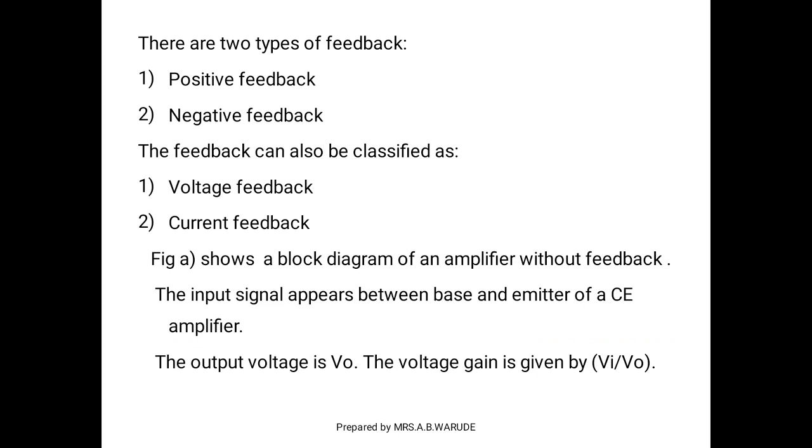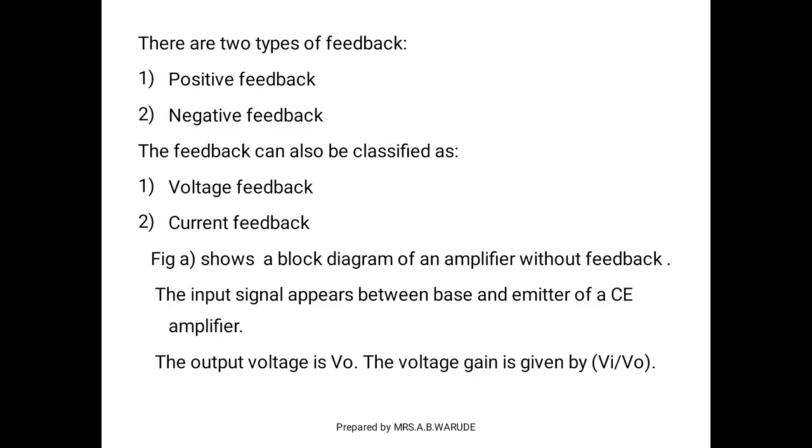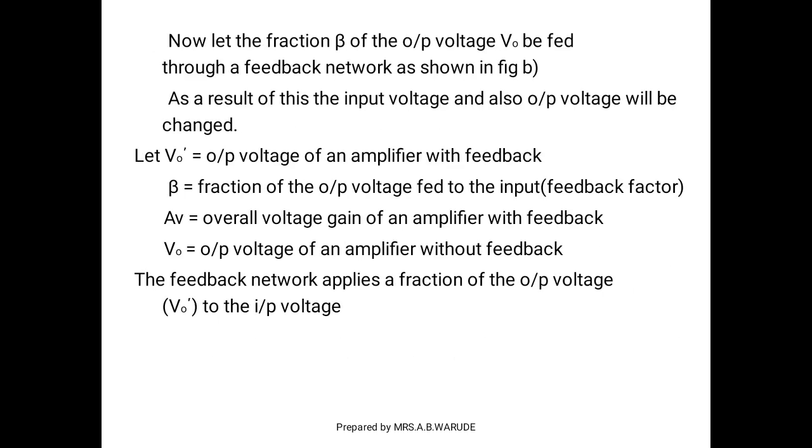Here the input signal appears between the base and emitter of a common emitter amplifier. Here these are the base and emitter terminals in the first diagram, and the output voltage is V0, and the voltage gain is given by the output voltage V0 upon input voltage Vi.